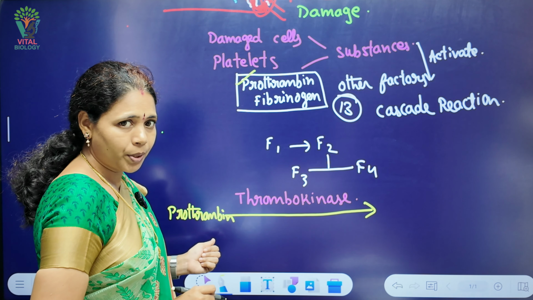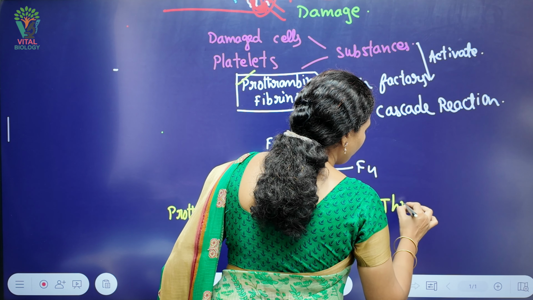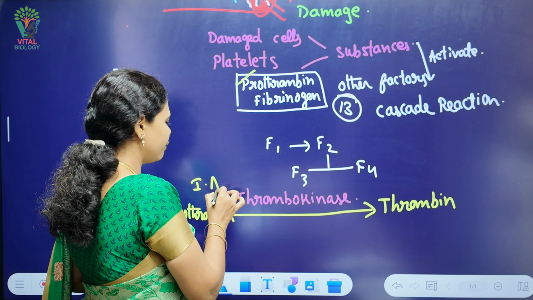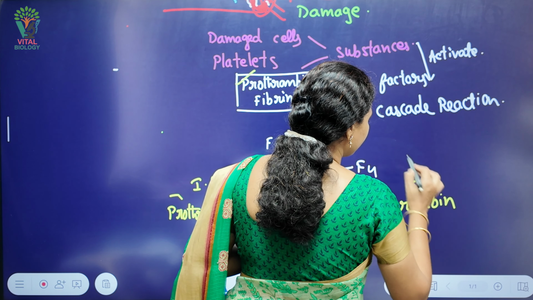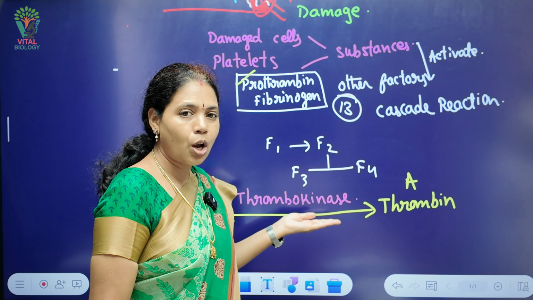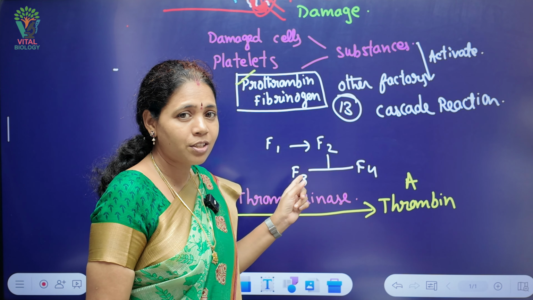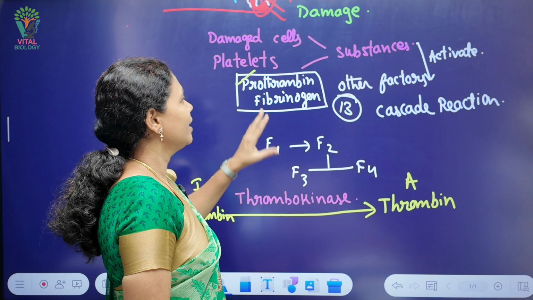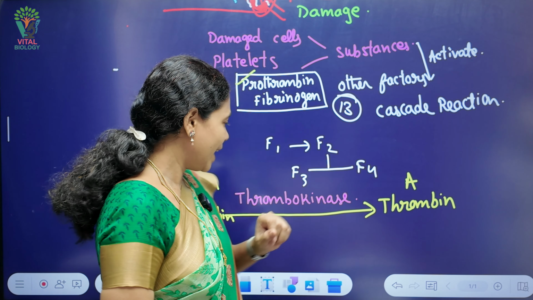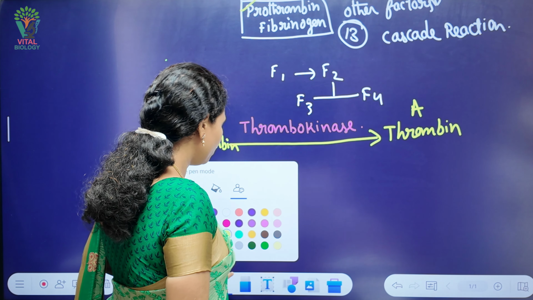This prothrombin, in the presence of thrombokinase, converts into active thrombin. What is the difference between prothrombin and thrombin? Prothrombin is the inactive form, whereas thrombin is the active form, and it is formed in the presence of the enzyme complex thrombokinase, which is formed by a cascade of reactions. And how does this cascade of reactions occur? Because these factors get activated by substances released from the damaged cells and the platelets at the site of the injury.